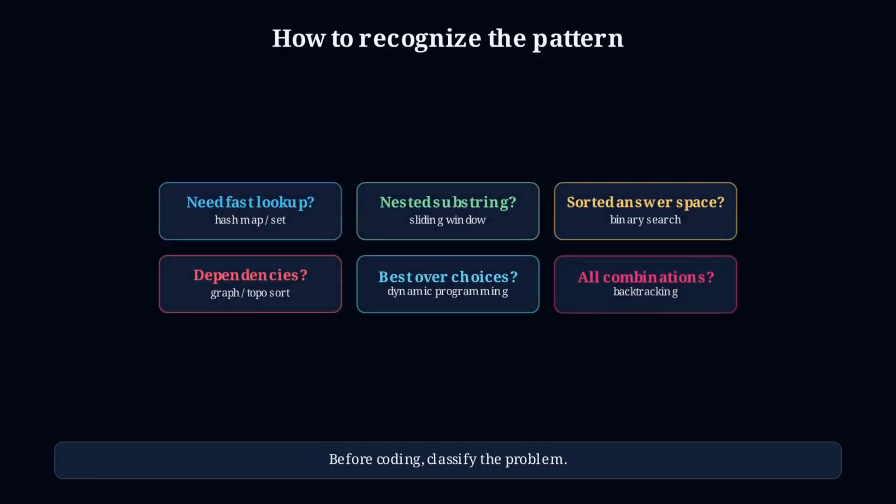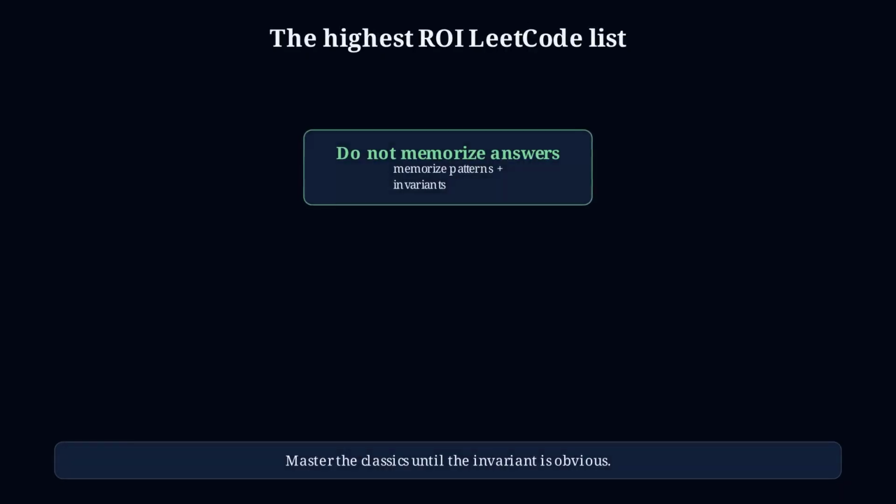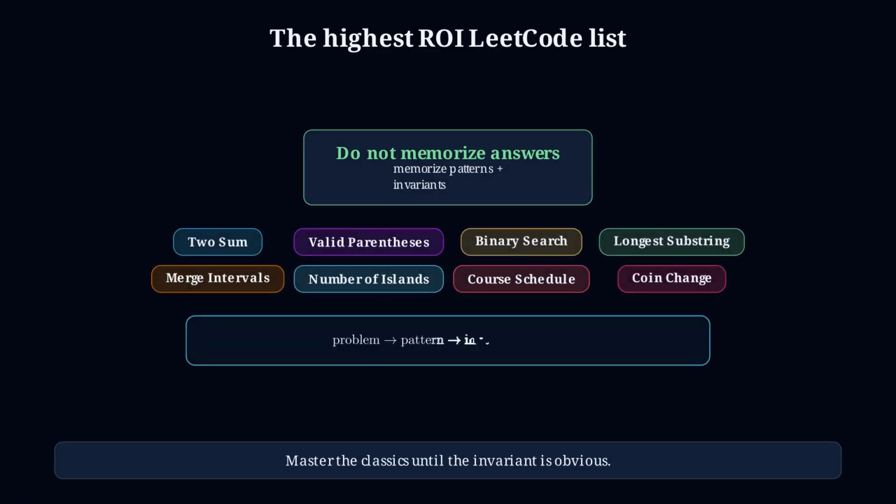The real goal is not to memorize exact code. The goal is to look at a new problem and ask, is this a map, a stack, a window, a graph, a DP state, or a search tree? Pattern recognition is the cheat code. If you want the highest return on practice, master these patterns deeply. Redo the classics until you can explain the invariant, the data structure, the edge cases, and the time complexity without guessing.